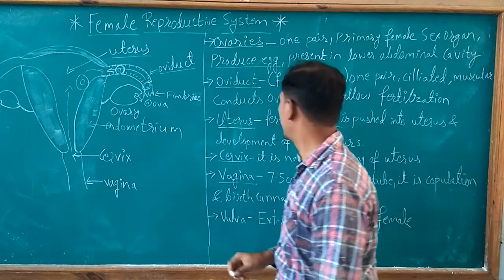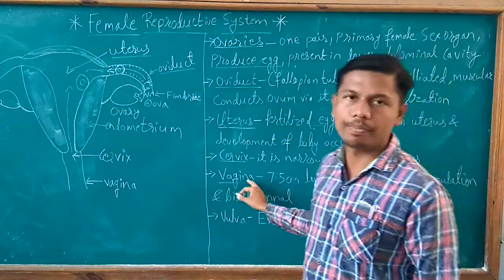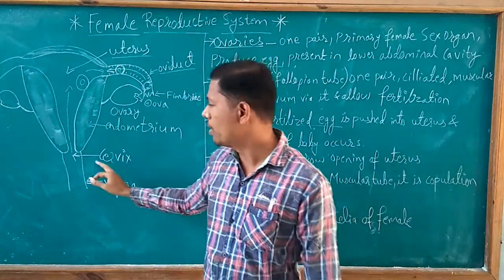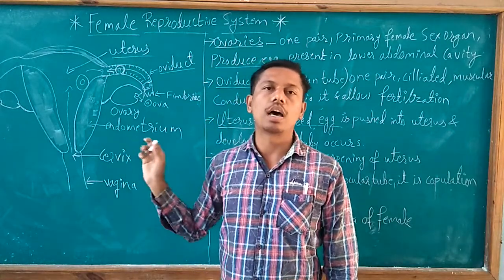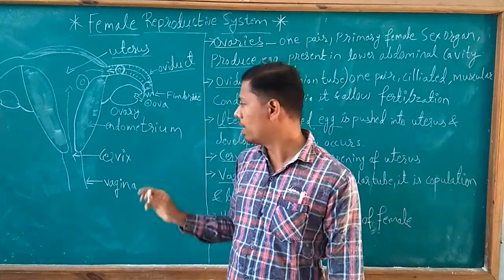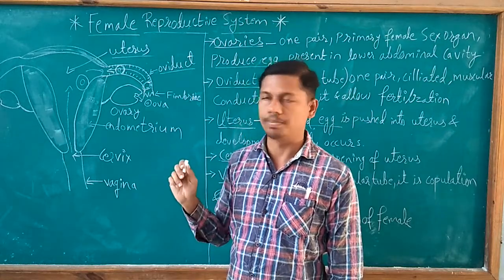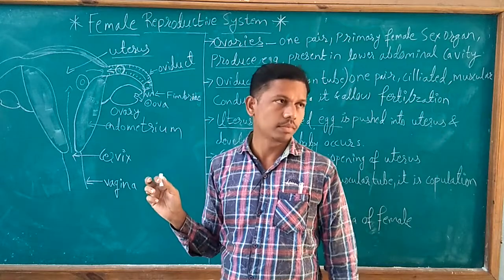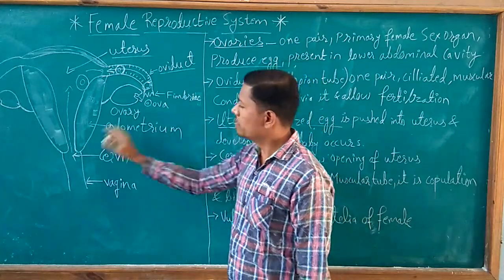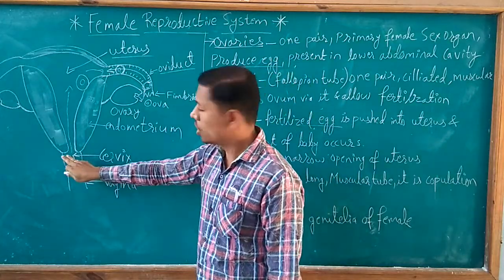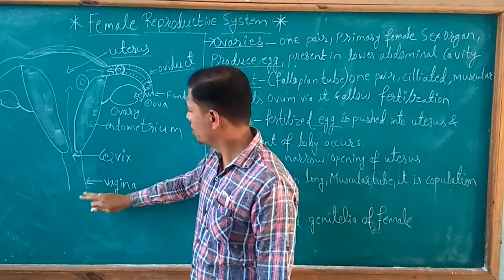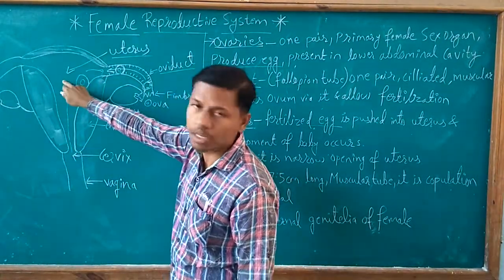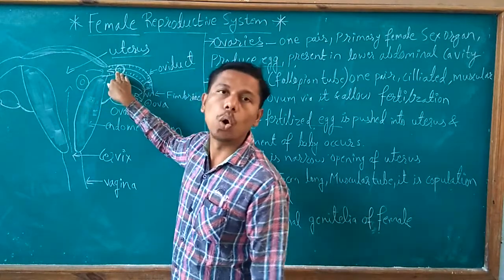Then the next important part is the vagina. The vagina is the part of the female reproductive system where sperms are deposited by the male for reproduction. Then the sperms can travel into the uterus and then to the oviduct.